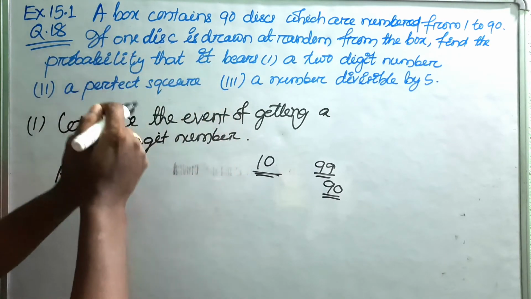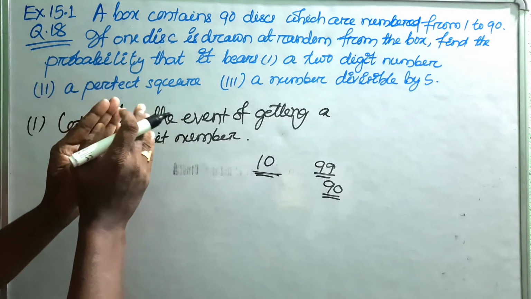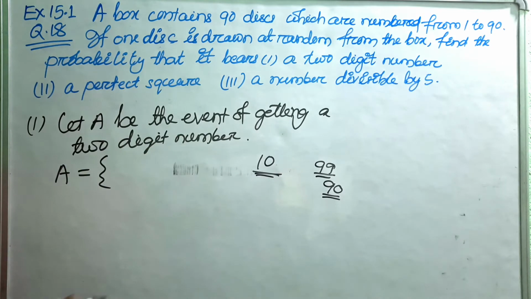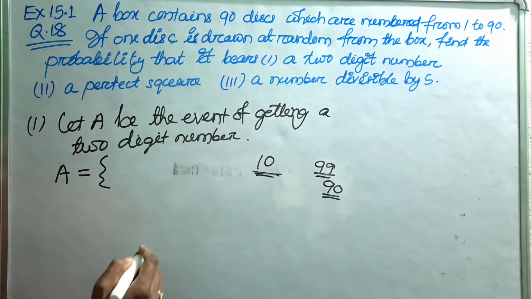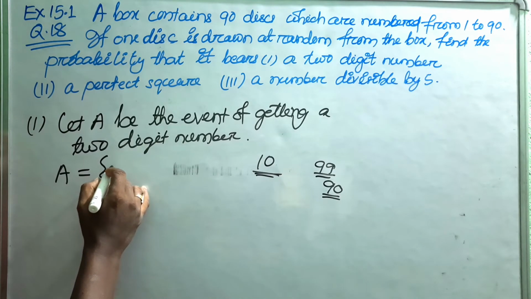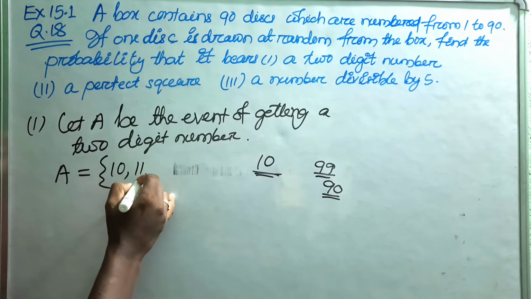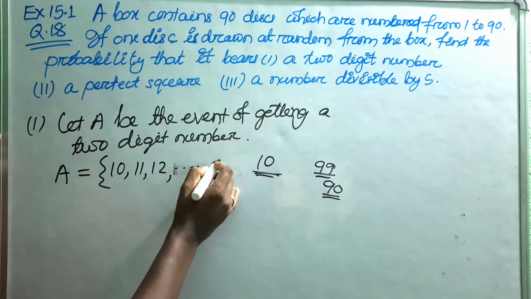In case of this disc, since the discs are numbered from 1 to 90, how many 2-digit numbers are there? That is 10, 11, 12, up to 90.